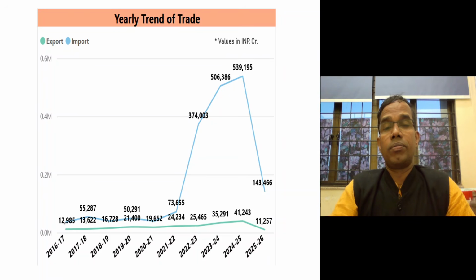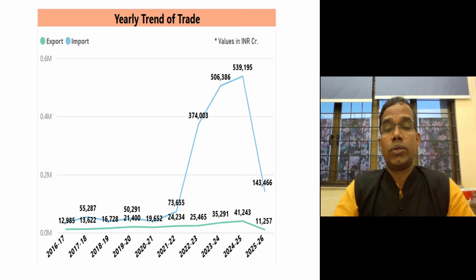So this is a graph of the trend of the India-Russia trade relationship from 2016-17 to 2024-25. We can analyze this data from this graph. What we see is that after 2021-22, that means from 2020 to 23, India's import value has jumped significantly. Earlier, we used to import a little more than what we used to export to Russia. The trade deficit used to be less, but after the Ukraine war, we are importing way more.